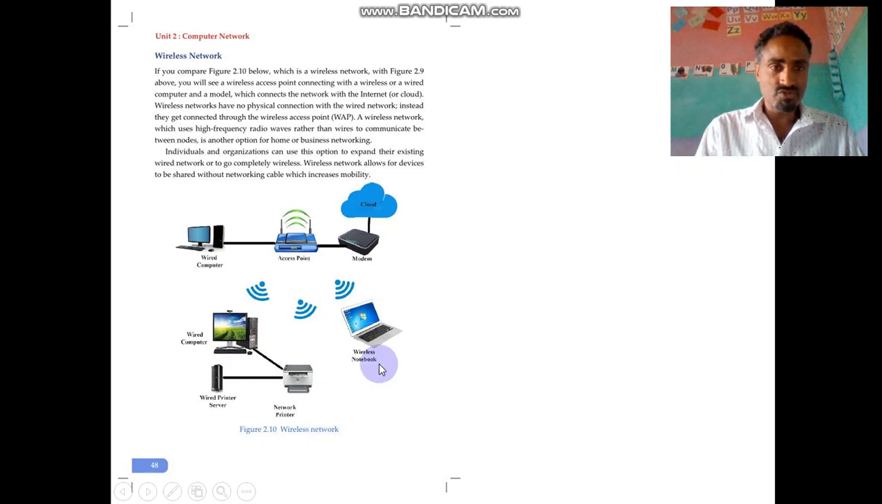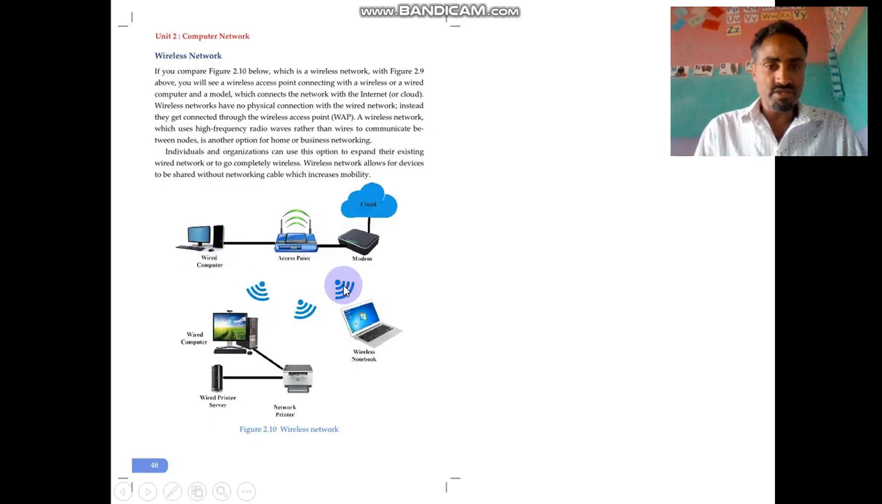The second classification is a network type without using a cable, or unguided media. The first, wired network, uses wires, therefore it is sometimes called guided media. When you come to wireless network, it is unguided media. In a wireless network you'll see a wireless access point connecting with a wireless or wired computer and a modem that connects the network to the internet or the cloud. Here is an access point. It is wireless. It connects with other devices using wire-based connections.